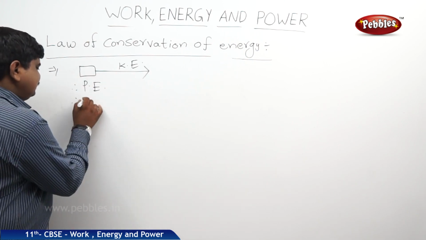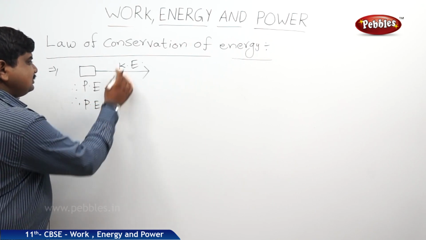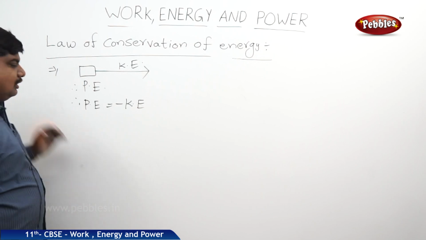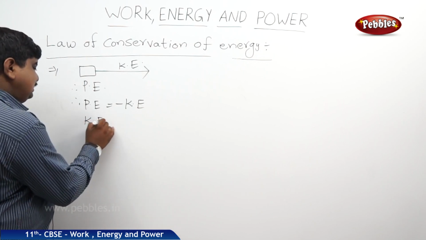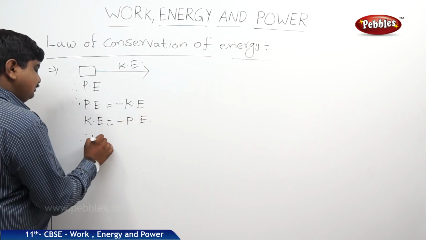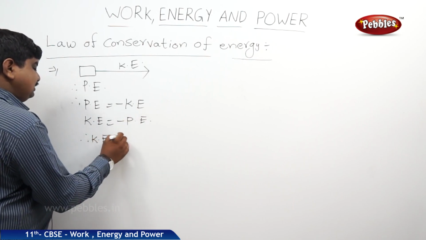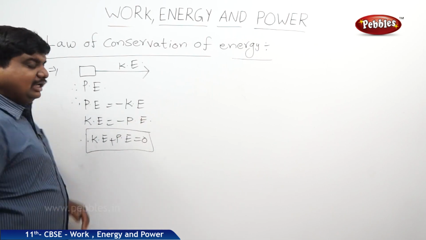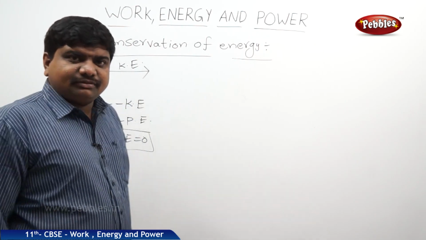That means the change in PE is equal to minus KE, or we can write KE is equal to loss of potential energy. So automatically we can say KE plus PE is equal to 0. Total energy in this process is constant.